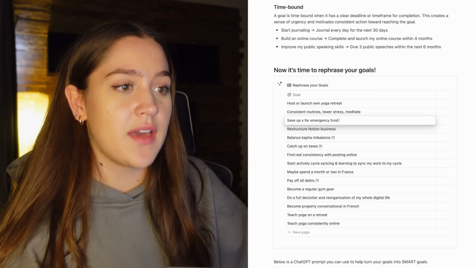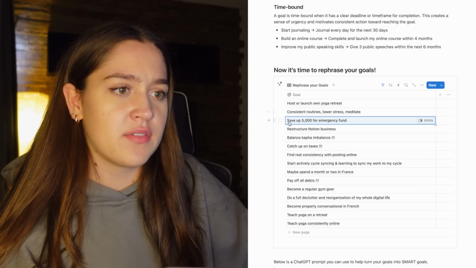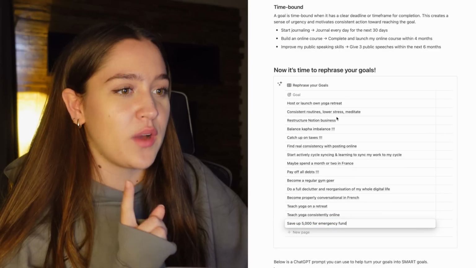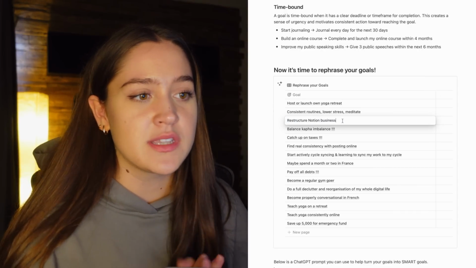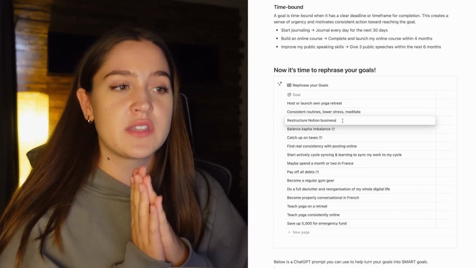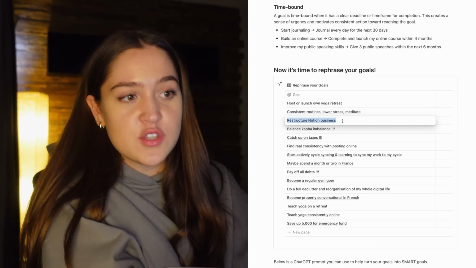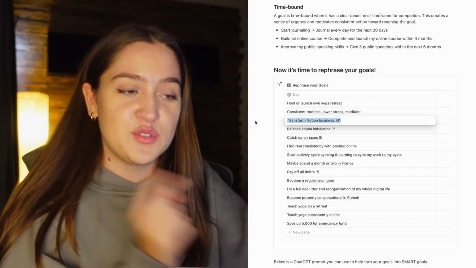Next up is "save X for emergency fund." I think I'm gonna try to save 5,000 euro. That's gonna be my goal, but I'm gonna put that on the bottom for now, and I'm gonna explain why in a minute. So for "restructure or work on Notion business," this is actually a huge goal. So I broke this down into 3 goals, but this is actually one of the only goals that I'm gonna keep kind of private. So we're gonna have "transform Notion business" Q1, Q2, Q3.